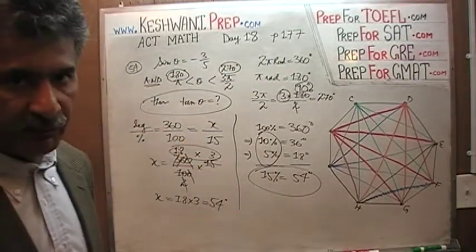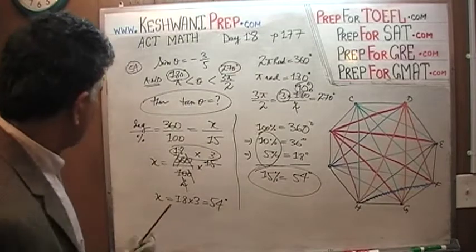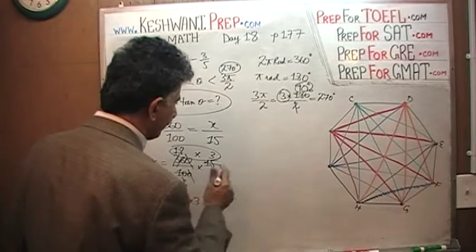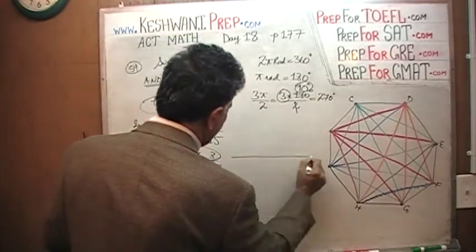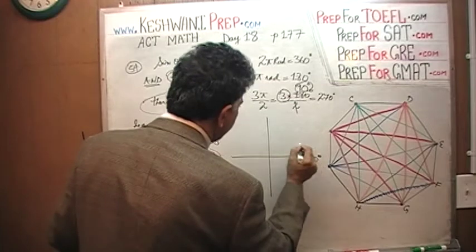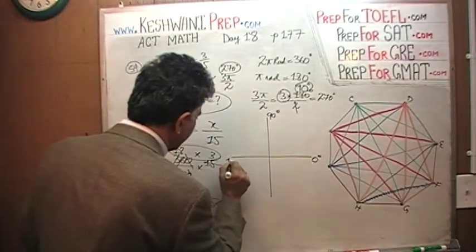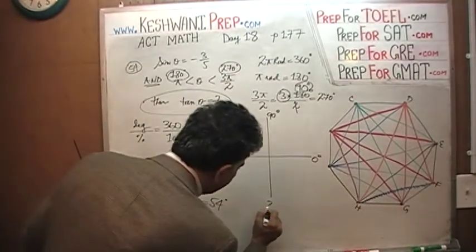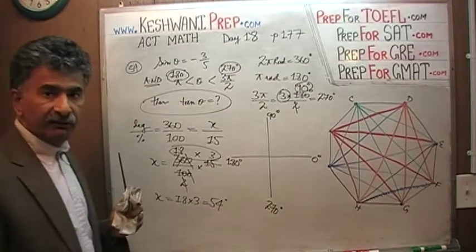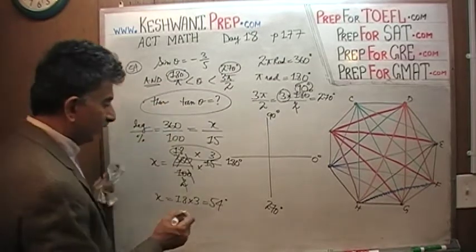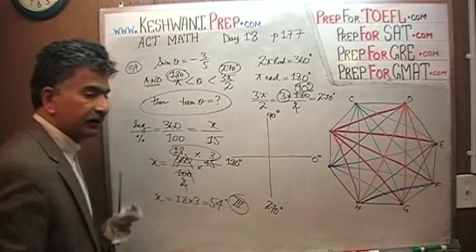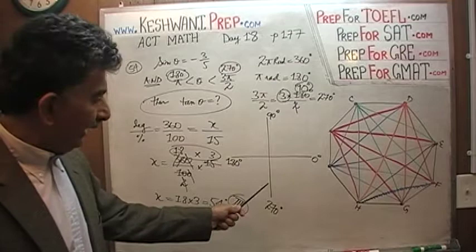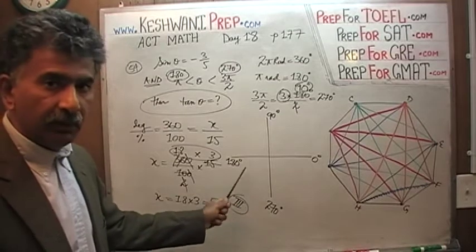Let's find out what quadrant that is, shall we? Let's plot it. We need the room, obviously. Let's do it on this side. So this is our 0 degrees, this is our 90 degrees, this is 180 degrees. Of course it's 180 degrees because 180 degrees makes a straight line, and here is our 270 degrees. Which tells us that the angle we're dealing with is somewhere in the third quadrant. And in the third quadrant, as you know, both the x coordinate and the y coordinate of a given point are going to be negative.